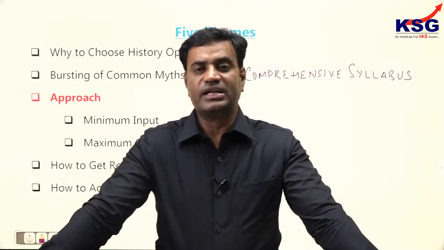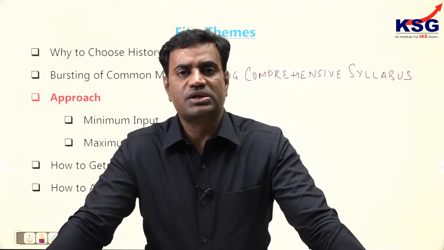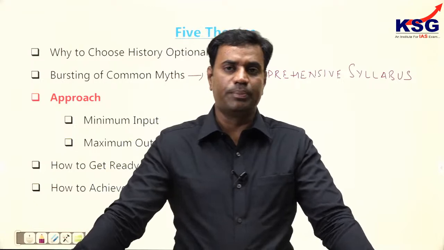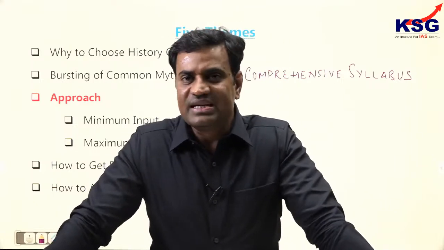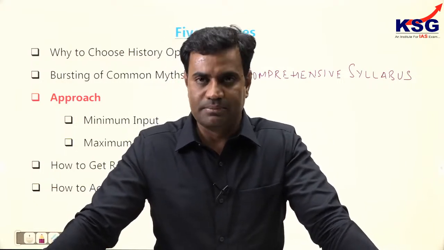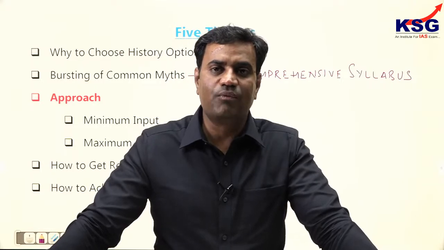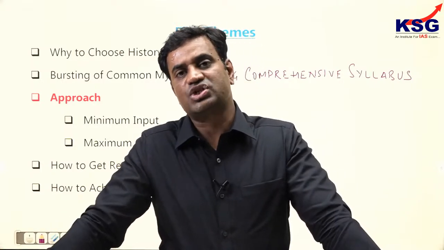See, first of all, don't go by the length of the syllabus mentioned in the UPSC examination, because obviously UPSC does not discriminate among optional subjects. Why will UPSC have one optional with a very long syllabus and another optional with a short syllabus?